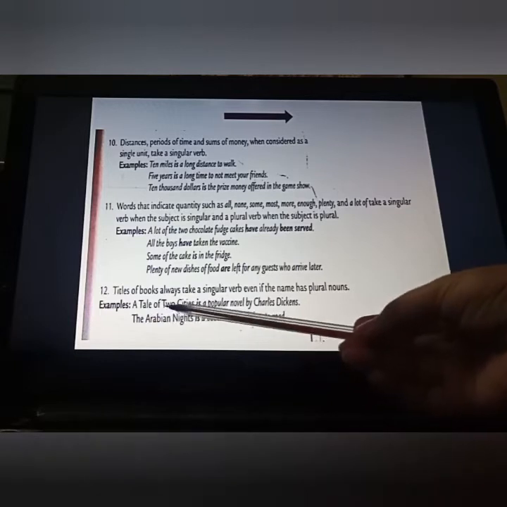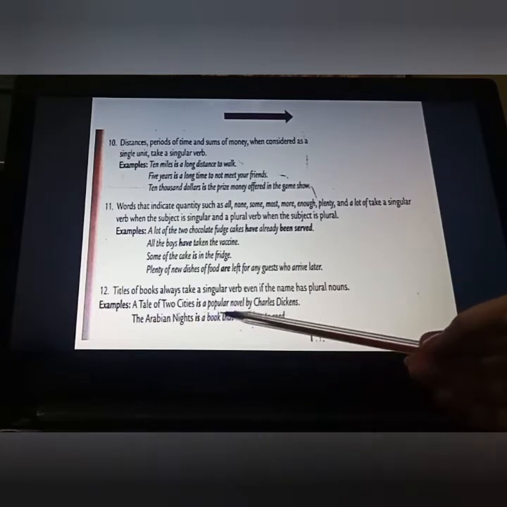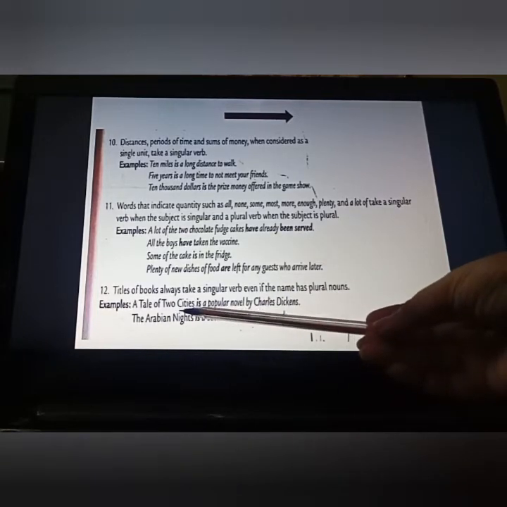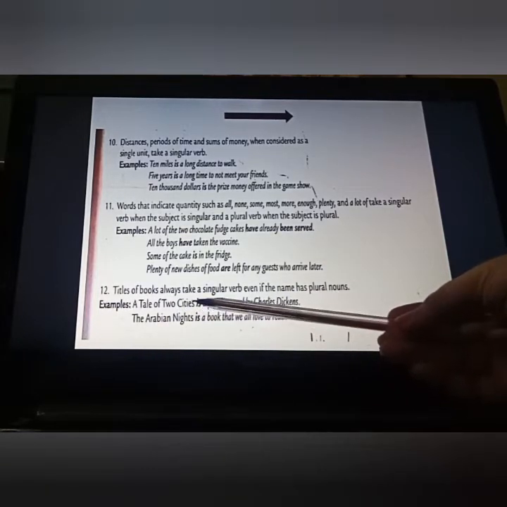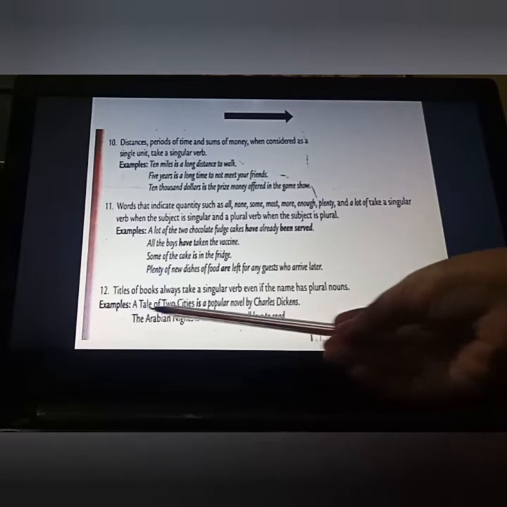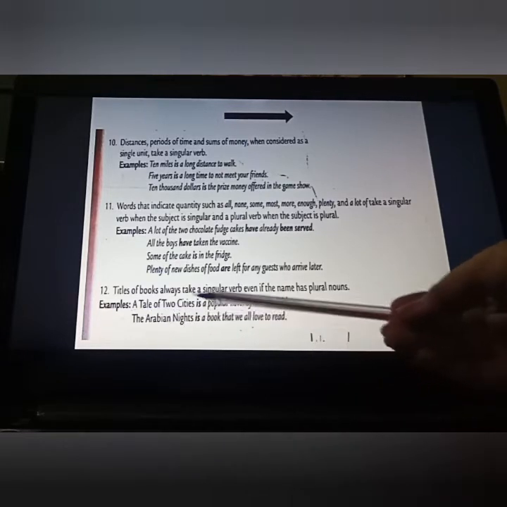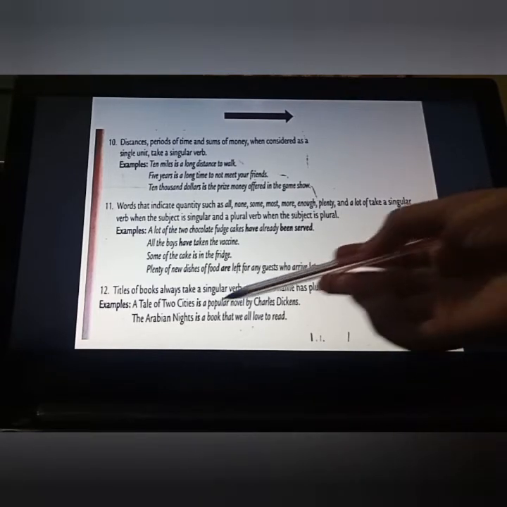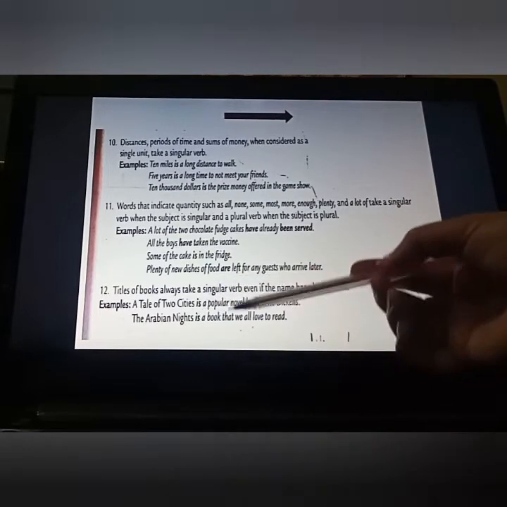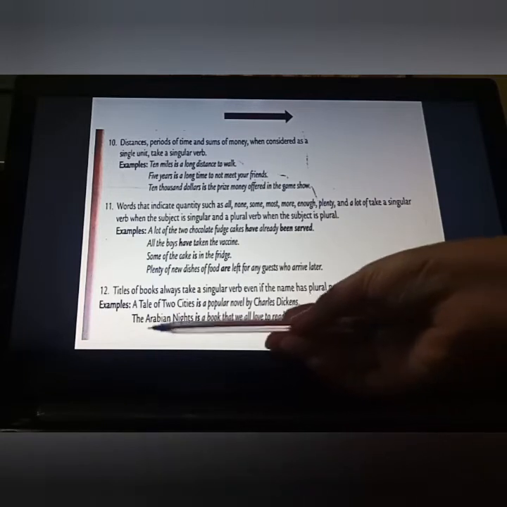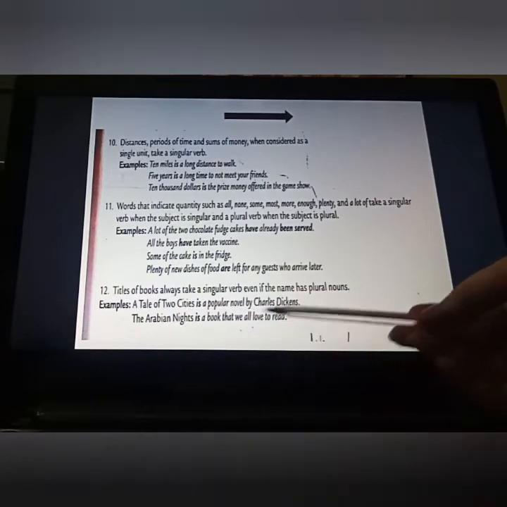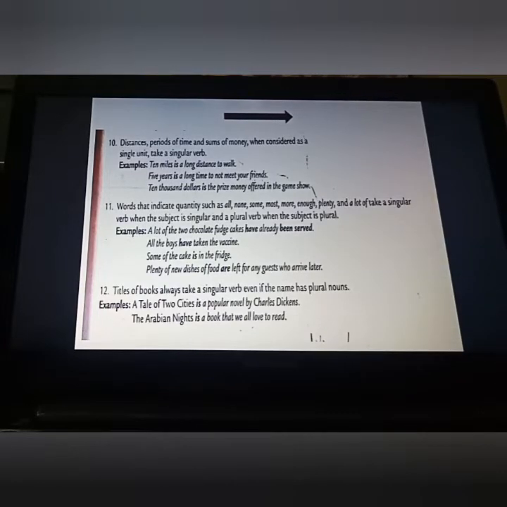See, A Tale of Two Cities is a popular novel by Charles Dickens. Now you will say, according to cities, we are supposed to put "are" over here. But no, exactly, this is a single name of a novel. Fine. So accordingly, it's only one novel. That's why we have to put a singular verb here. The Arabian Nights, again only one book is given here. That's why "is" a book that we all love to read. I hope you all have understood.